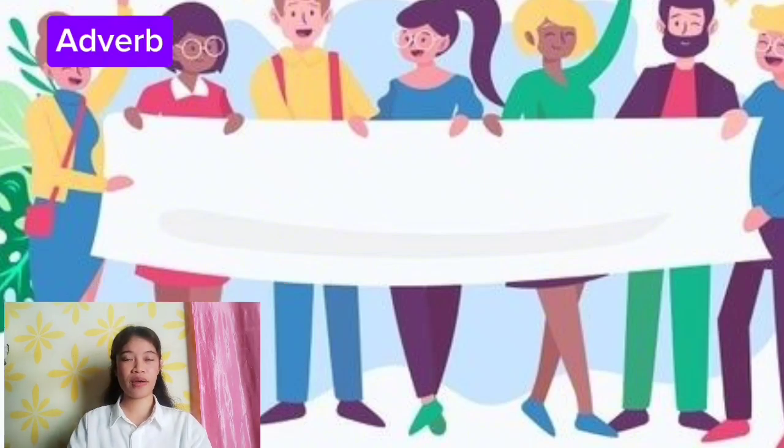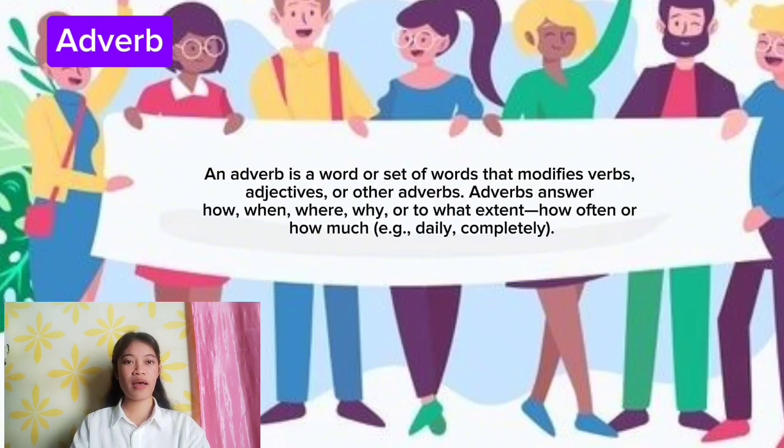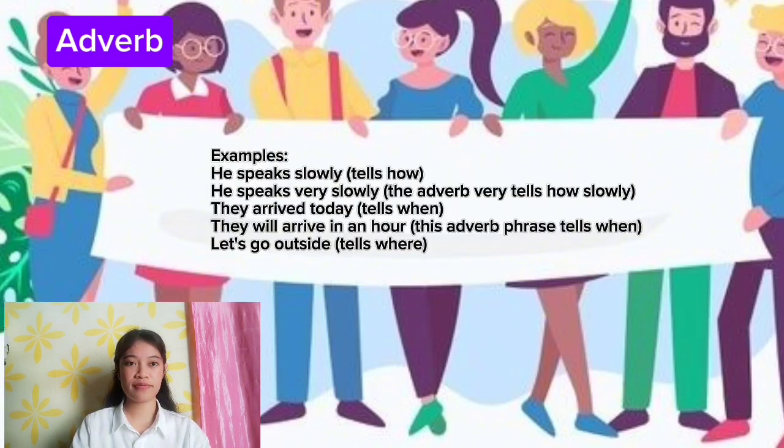5. Adverb. An adverb is a word or set of words that modifies verbs, adjectives, or other adverbs. Adverbs answer how, when, where, why, to what extent, how often, or how much.